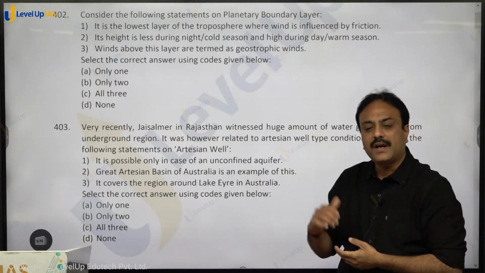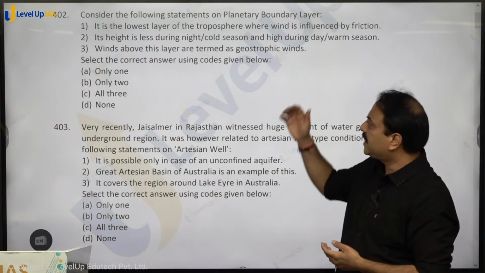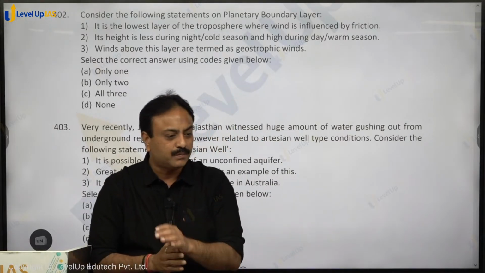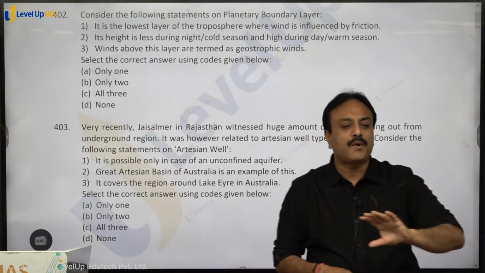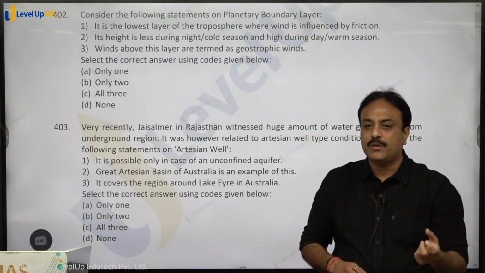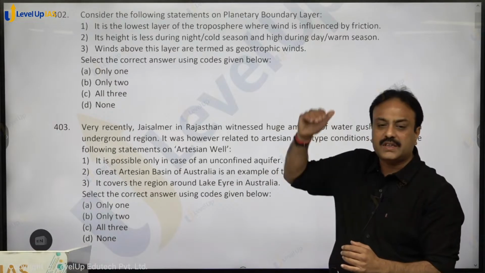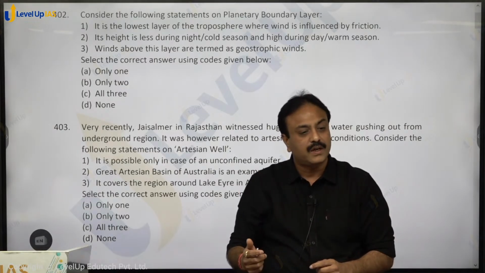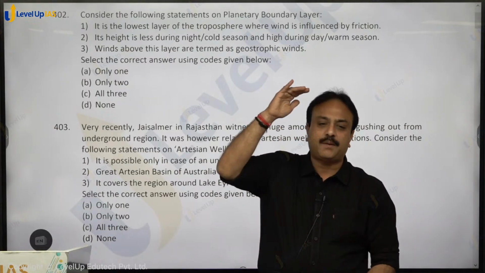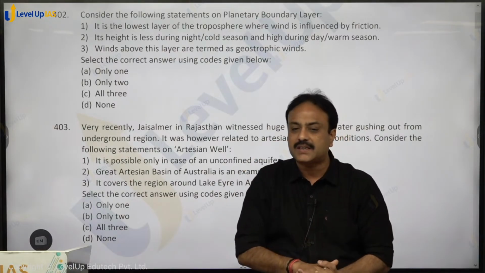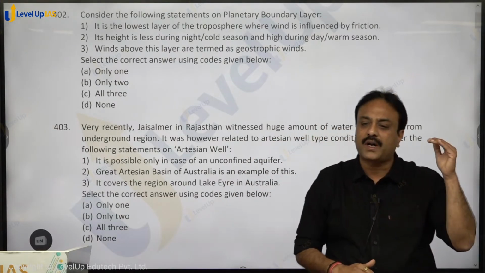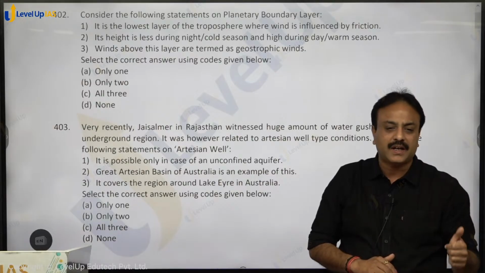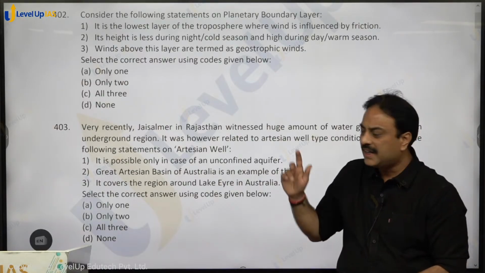Winds above this layer are geostrophic wind, that is jet stream. So basically what happens in the planetary boundary layer, the winds remain turbulent. Turbulence is there. Gusty winds are there. They keep on moving, but a type of homogeneity is there. But when you cross this layer, move above it, the winds become stronger. They are even faster because friction is less. So whatever height up to which the friction offered by the surface of earth is applicable, that is the planetary boundary layer height. The height of the planetary boundary layer is used in forecasting various climatic phenomena, like monsoon is one of them. Are you getting that? That is planetary boundary layer height.